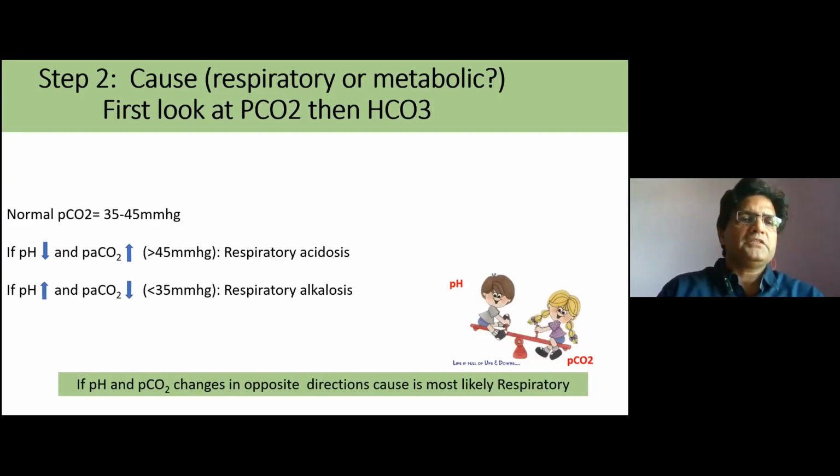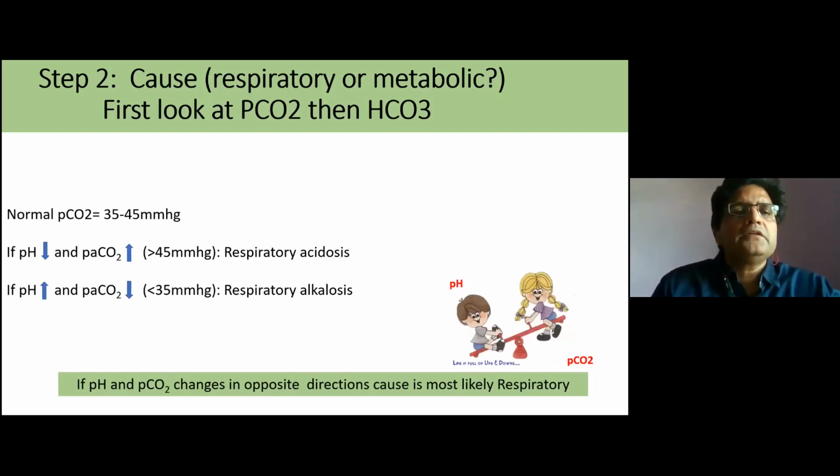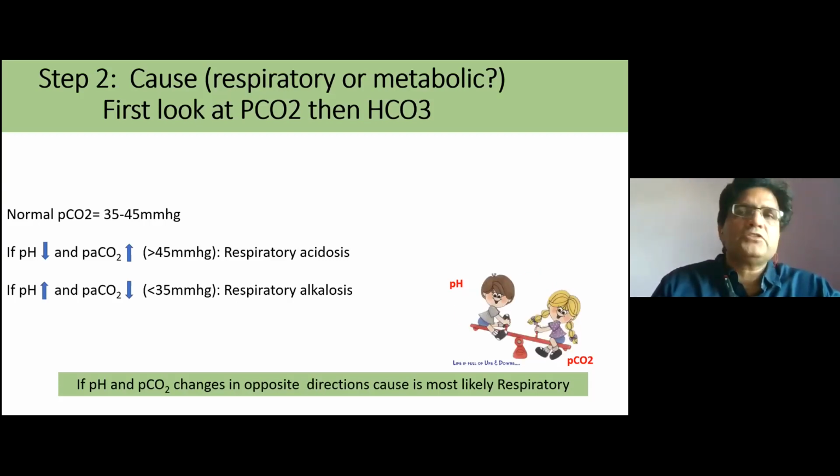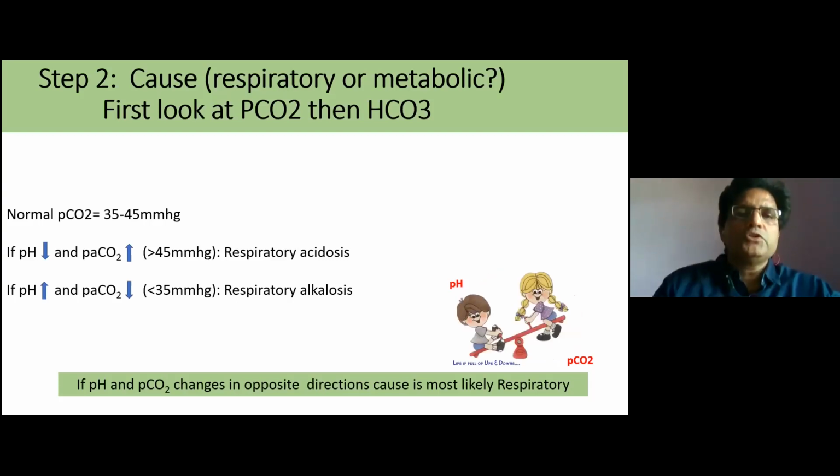And if the pH is alkalemic and PCO2 is less than 35 millimeters of mercury, then this increase in pH is because of the drop in PCO2. So we call it respiratory alkalosis.